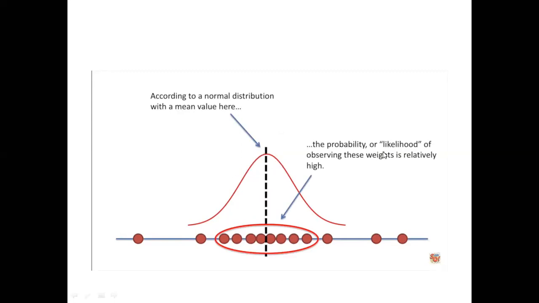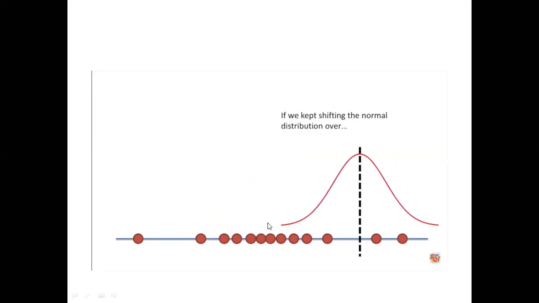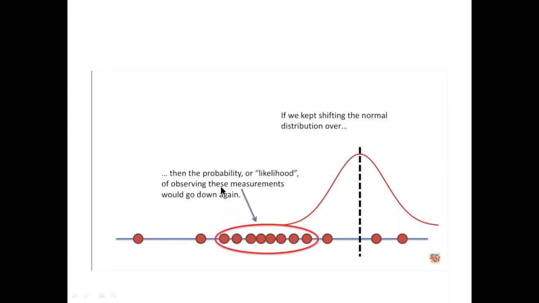And the probability or likelihood of observing this weight is relatively high. So third case, suppose we have shifted to the right, that third curve. Now if we keep shifting the normal distribution away from our average value, then the probability or likelihood of observing these measurements would go down.